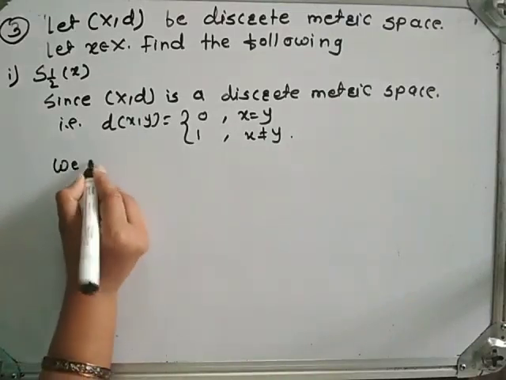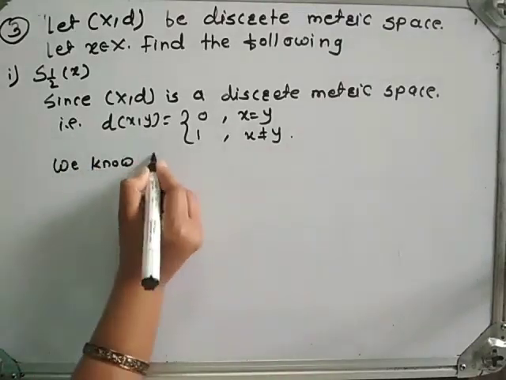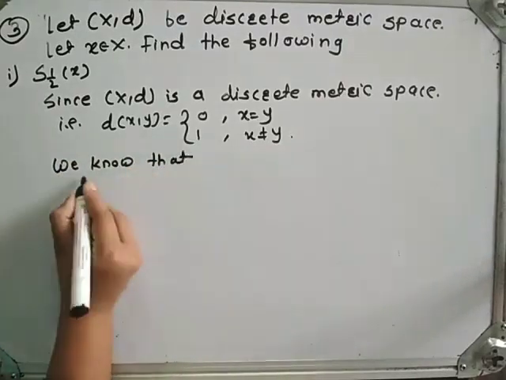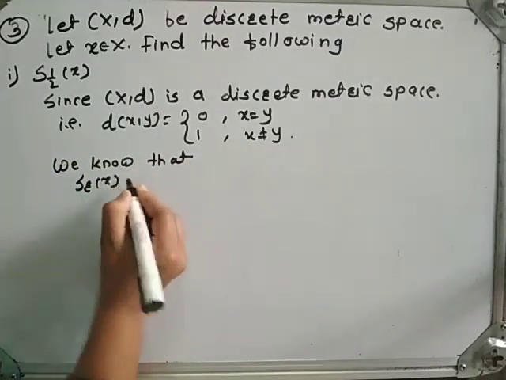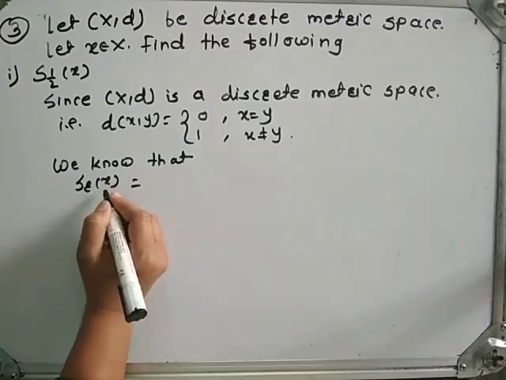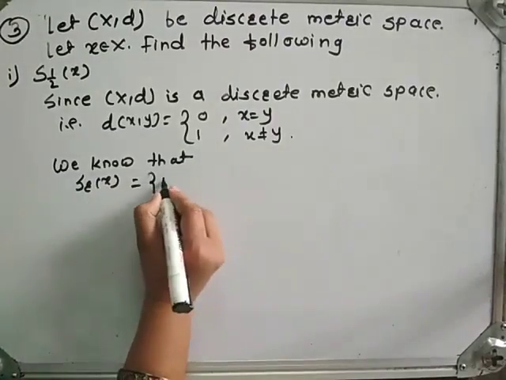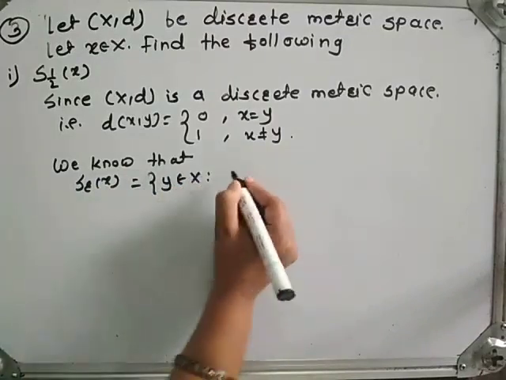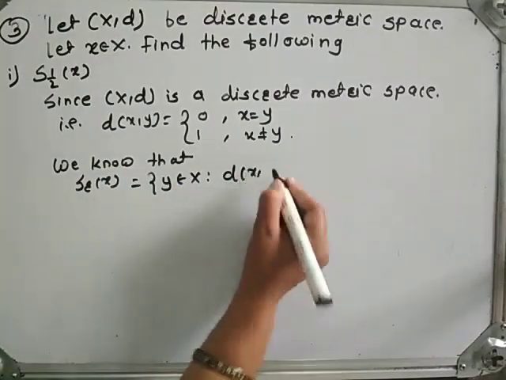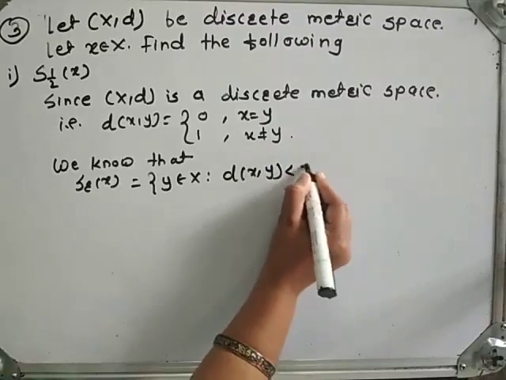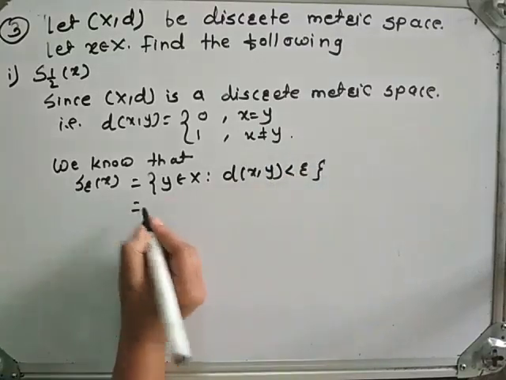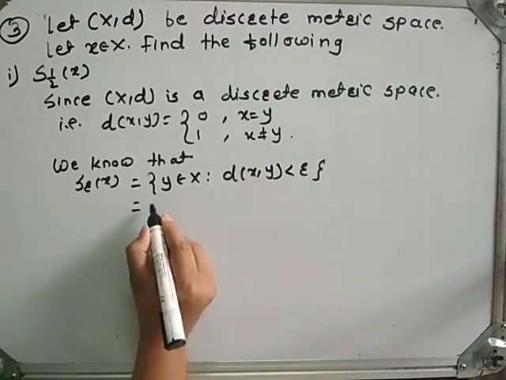We know the definition of open sphere. S_r(x), the open sphere centered at x with radius r, is the set of all points y belonging to X whose distance from x is strictly less than r.